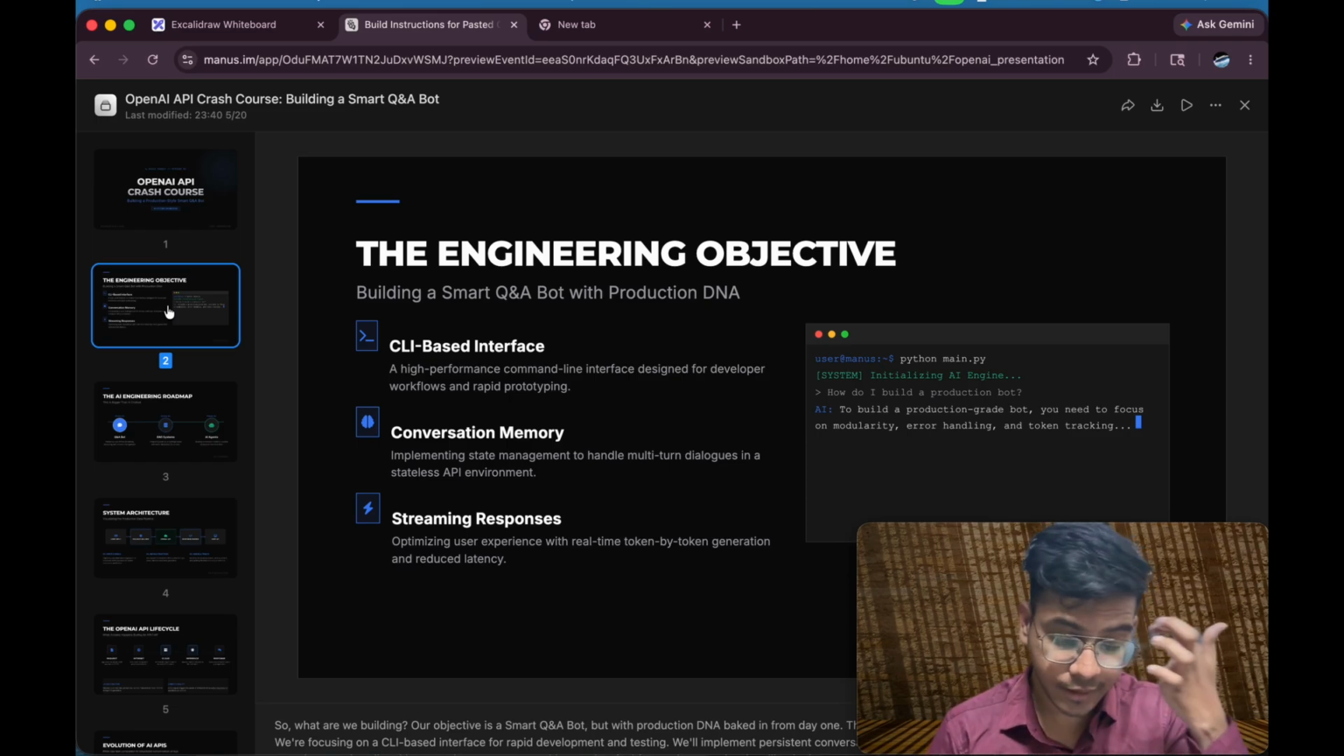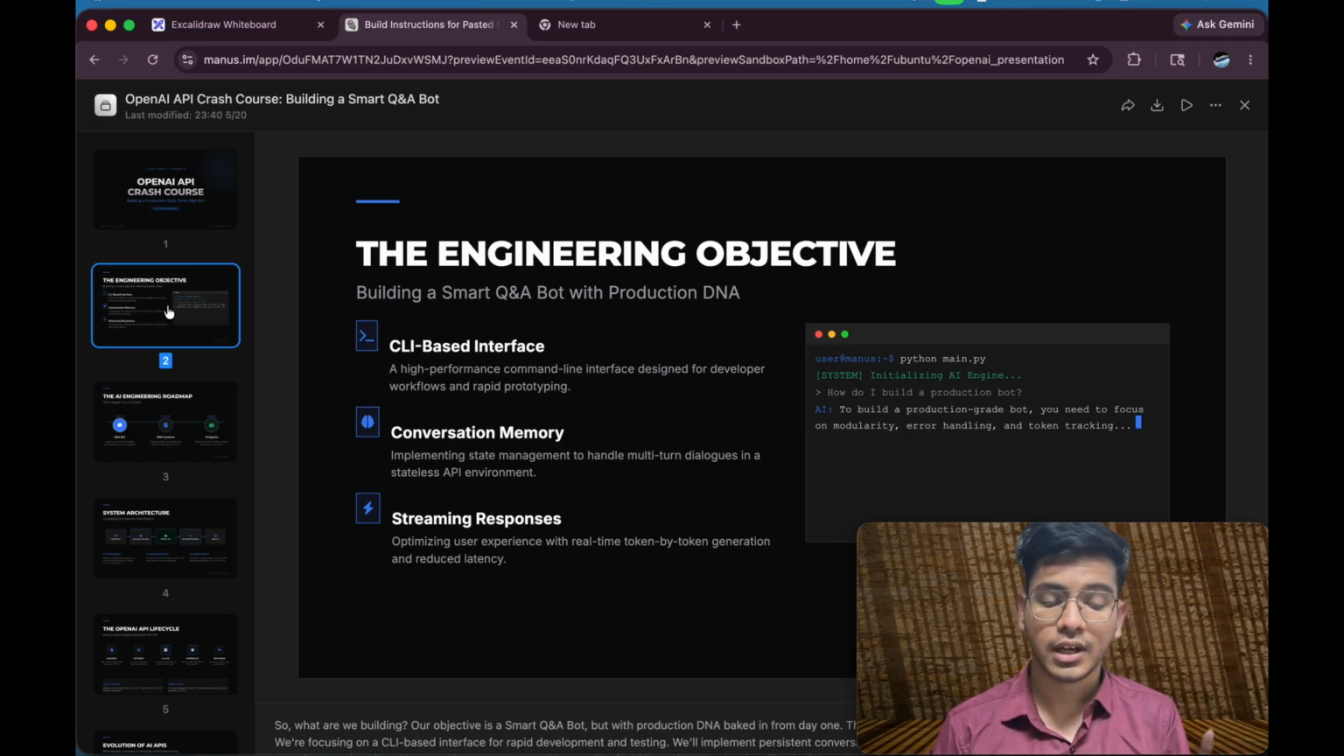Like we will build a CLI-based chat interface. What do I mean by CLI-based interfaces? We have a terminal, right?